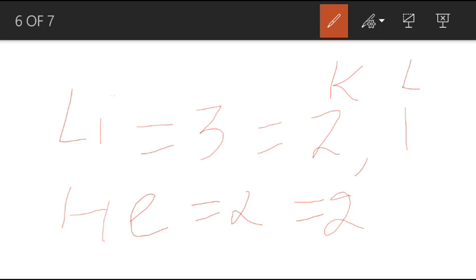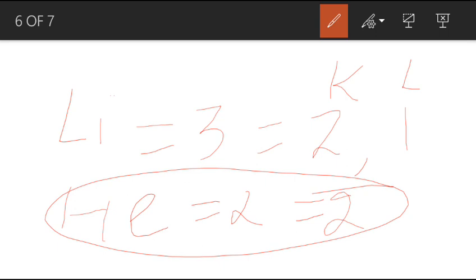One is stable and the other one is unstable. One is chemically reactive and the other one is chemically non-reactive. So which one is stable? Helium. It is stable because K shell contains only 2 electrons. In K shell there must be a total number of 2 electrons, and it is having the 2 electrons, so it doesn't need to lose or gain any electron.